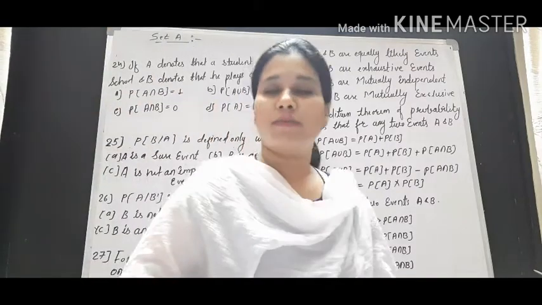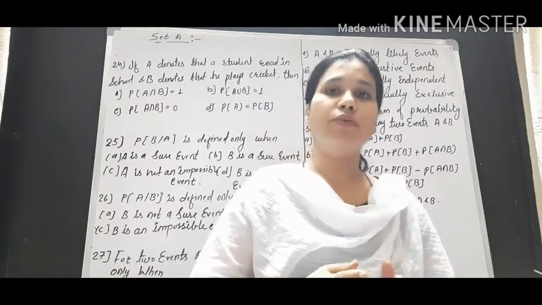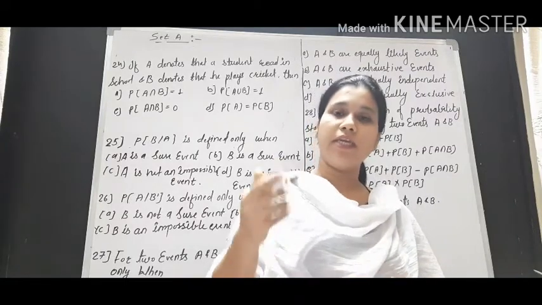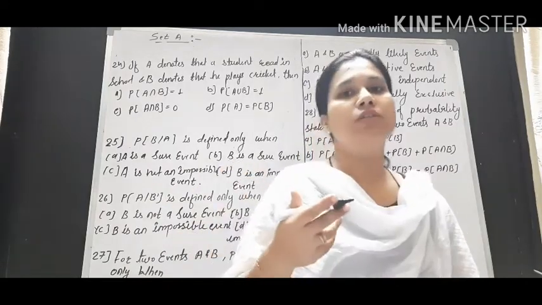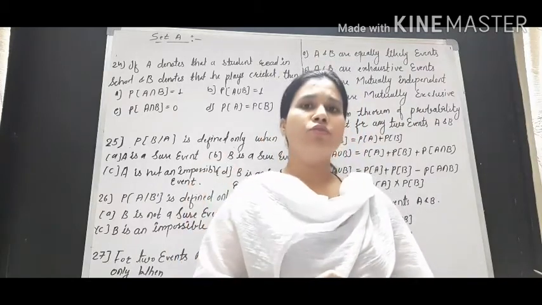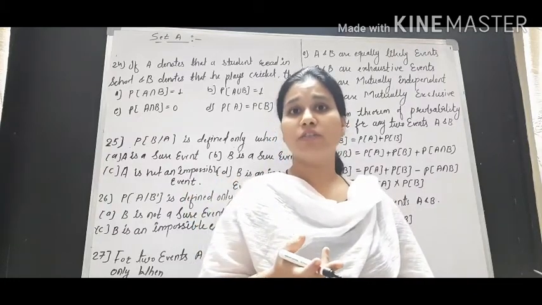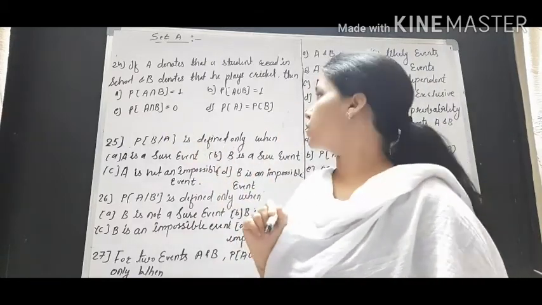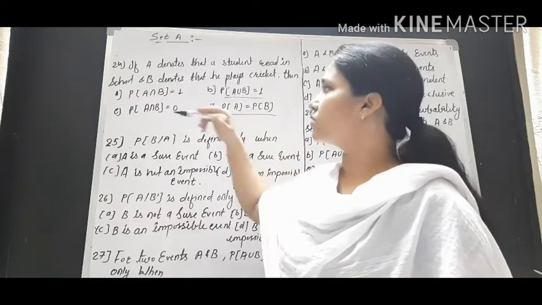Before writing any answer, we should know what the events A and B are. Here event A means he reads in school. Event B means he plays cricket. So what are these two events? If we know what these two events are, then very easily we can answer this question. These two events A and B are either mutually exclusive, in which case their intersection will be 0, or equally likely, or their union is 1 or their intersection is 1.